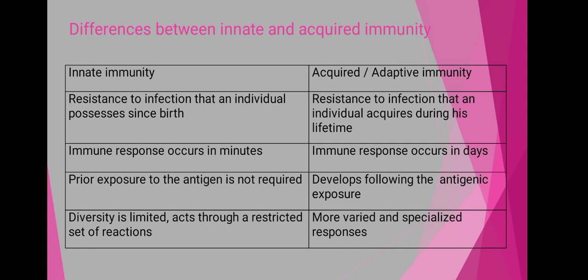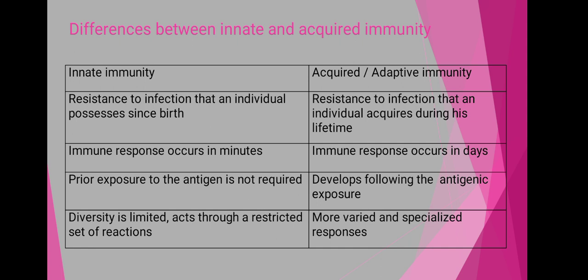Now the immune responses within the innate immunity occur within minutes, and within the acquired immunity these immune responses occur within days, meaning the acquired immunity works at a slow rate compared to the innate immunity.